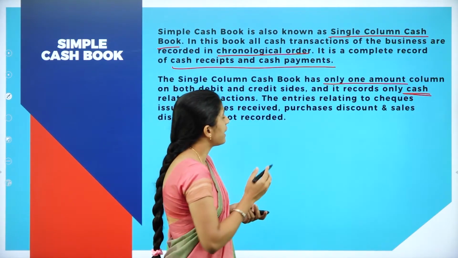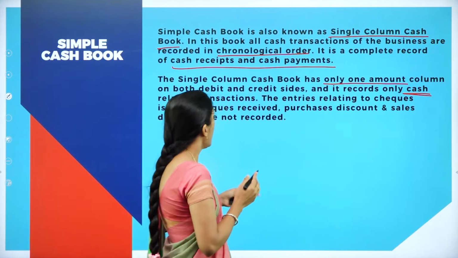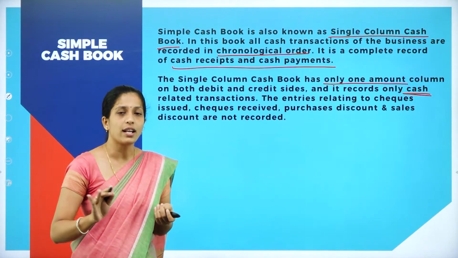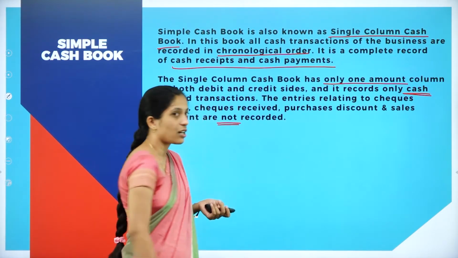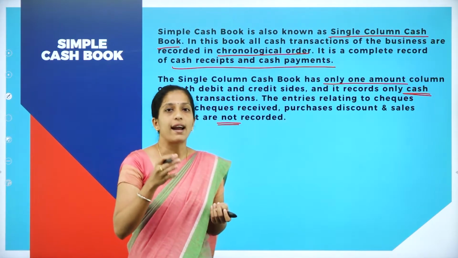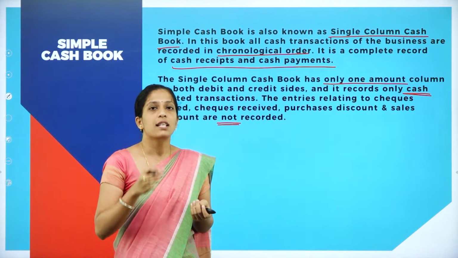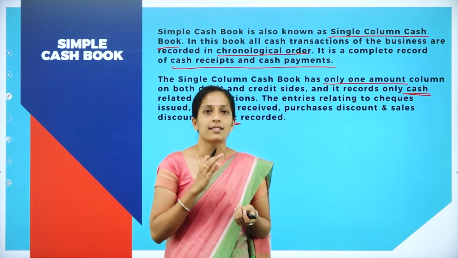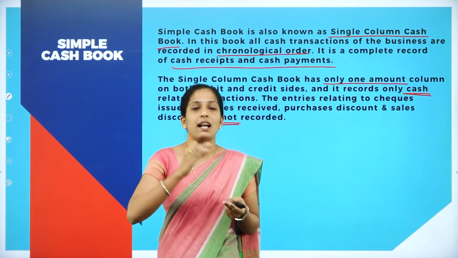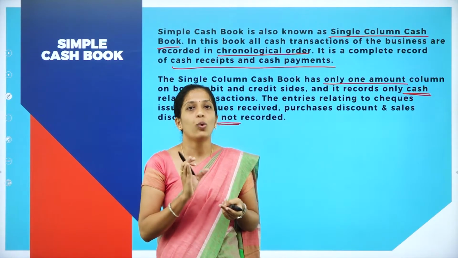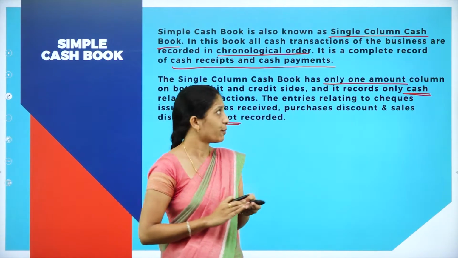The entries relating to checks issued, checks received, purchase discount and sales discount are not recorded. Why are they not recorded? Because we are going to record only cash transactions. What you have to remember here is that a single column cash book is also called a simple cash book. Why is it called a single column cash book? Because under the debit side as well as the credit side, we have only one amount column. So it is called a single column cash book.